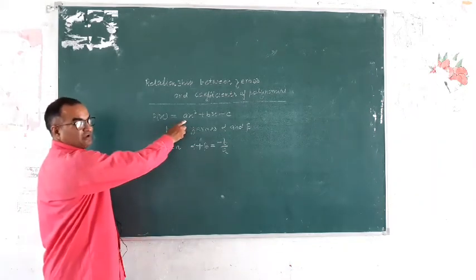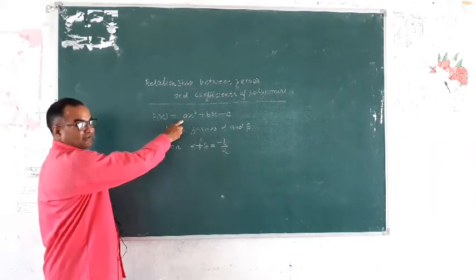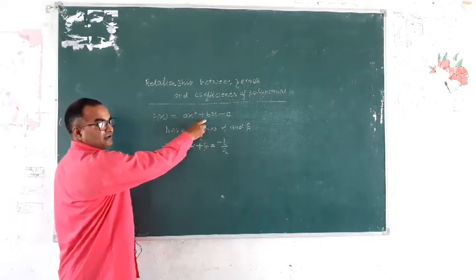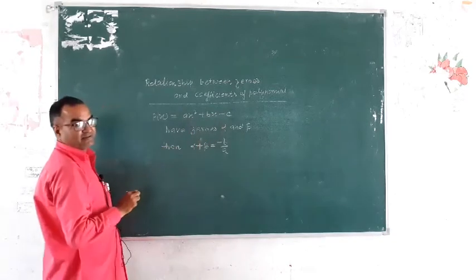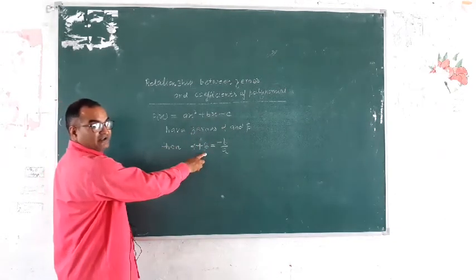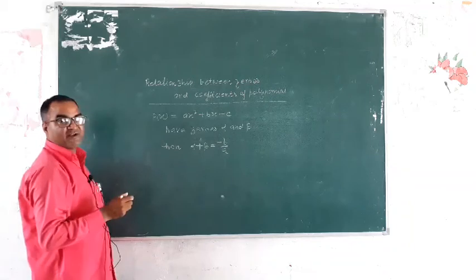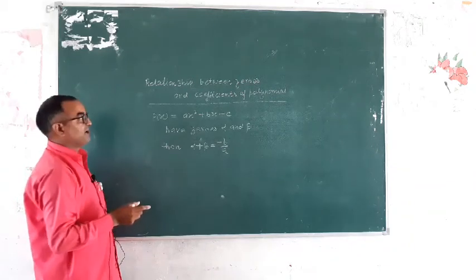a is the coefficient of x square, b is the coefficient of x, and c is the constant term, and alpha and beta are zeros of the polynomial.